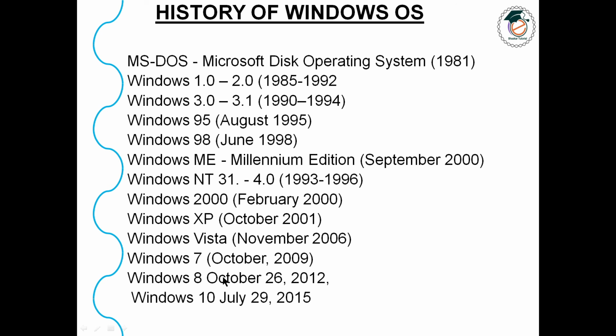Windows 10 itself is divided into different types, such as a server version and home basic, and there are many more. In the next video we will see all the details of Windows 7, 8 and 10.